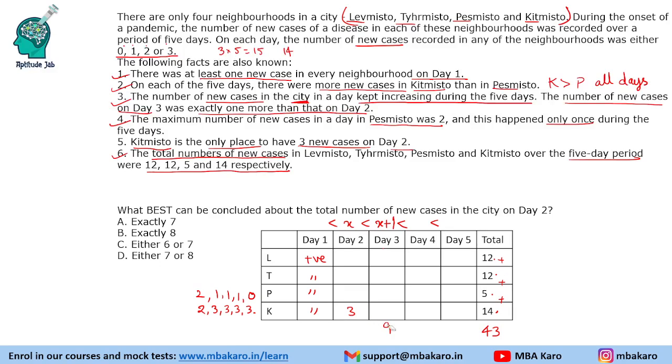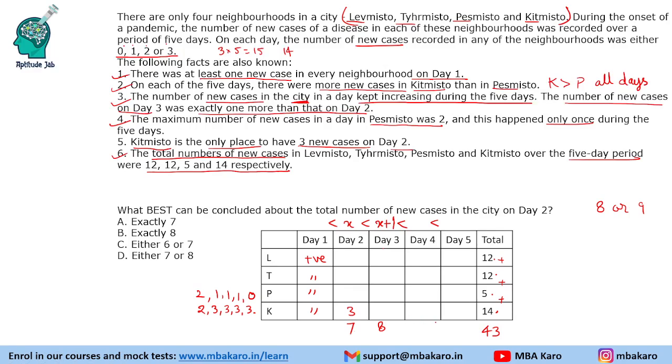It could be 8 or 9, very likely, because the numbers are increasing. So we could take a guess of 8 or 9 cases on this day, right? So let us take a smaller value. Let us say that the number of cases is 8. So it should be 7 on this day. So we are saying that it should be either 8 or 9. Okay, so let us take the case of 7 and 8.